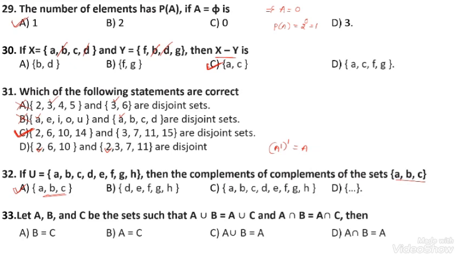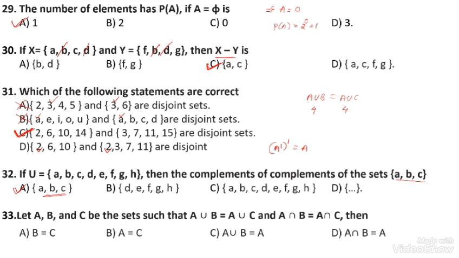Let A, B and C be the sets such that A union B is equal to A union C, and A intersection B is equal to A intersection C. A union B is equal to A union C means, for example, if A union B contains 4 elements, then A union C also contains the same 4 elements.